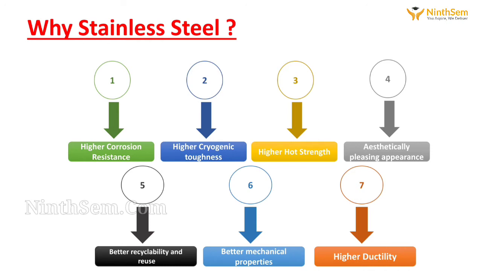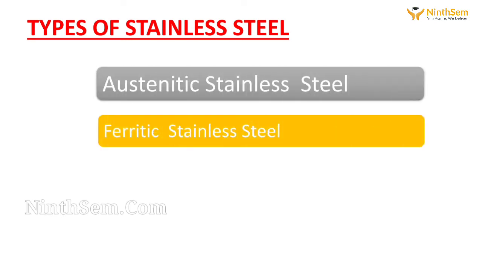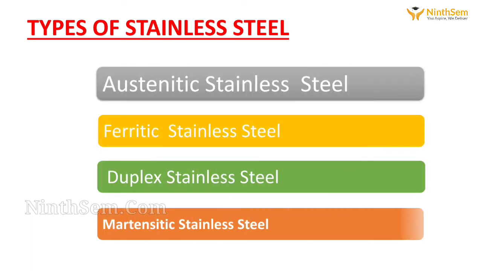Stainless steel is classified into 4 types depending upon its chemical composition and its uses. These are austenitic, ferritic, duplex, and martensitic. Out of which austenitic and ferritic stainless steel are commonly used.